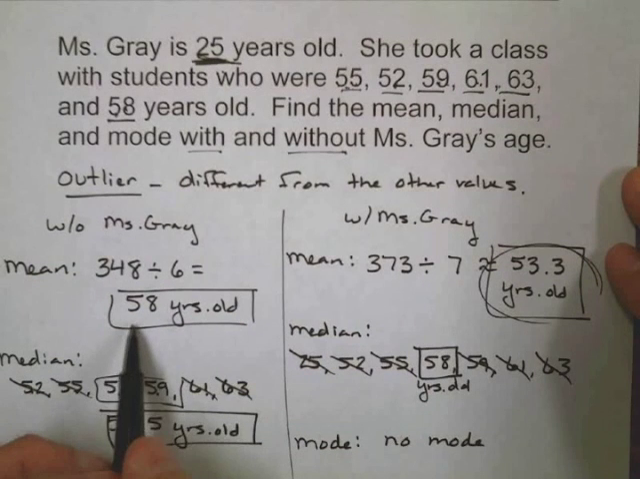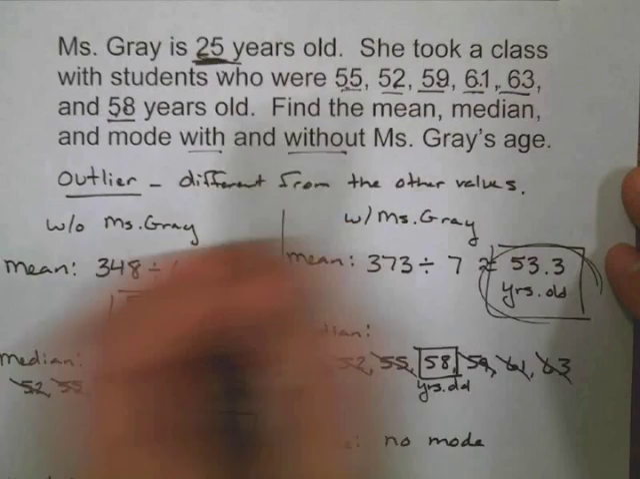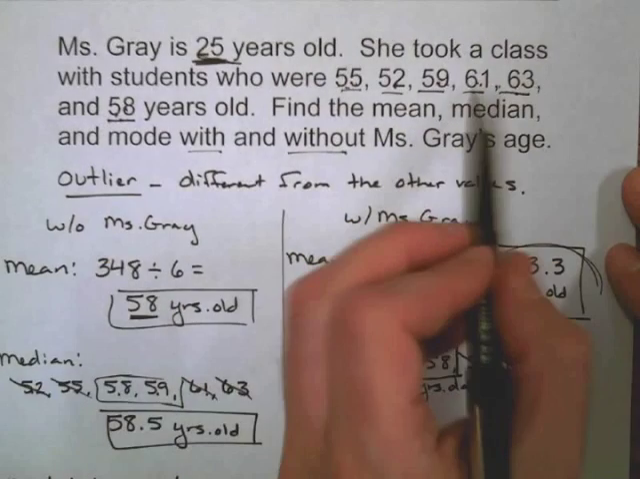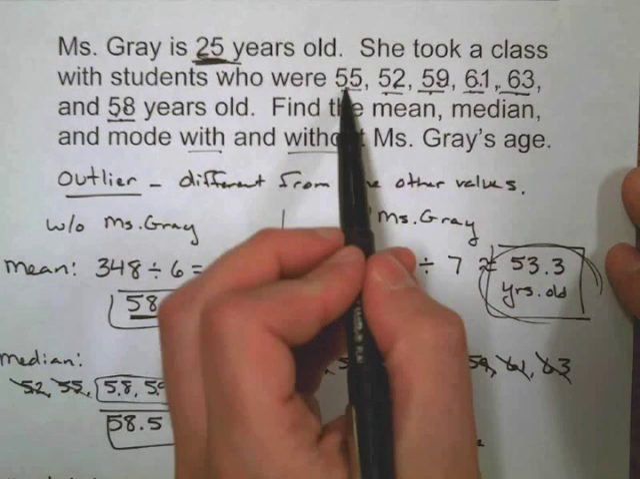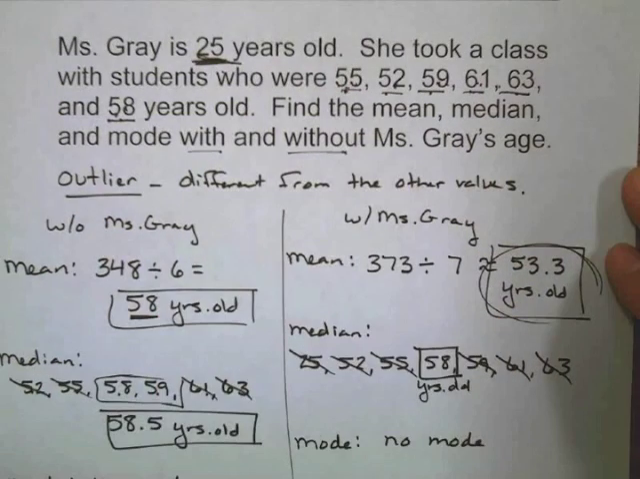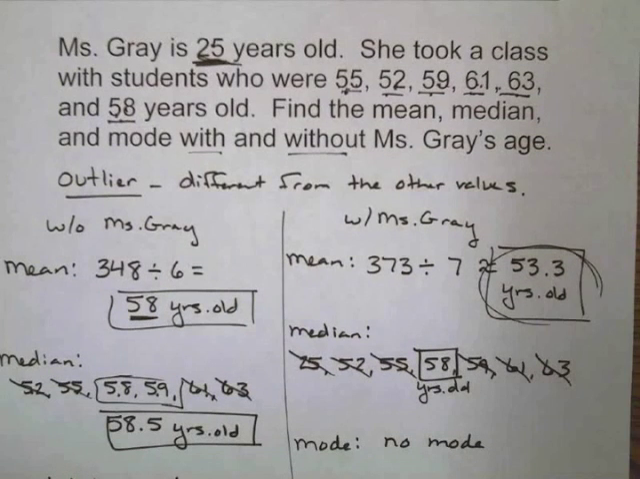When we don't have Miss Gray, the ages are all pretty close, fairly close to 58. So that one outlier can have a big effect on our statistical landmarks.